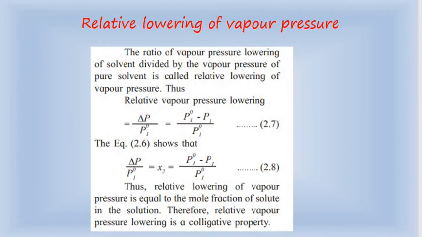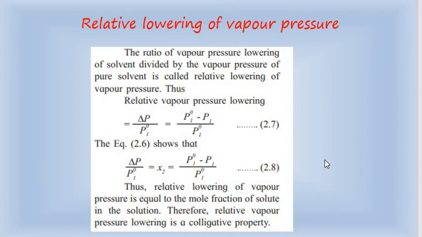Now, what is relative lowering of vapor pressure? The ratio of the vapor pressure lowering of the solvent to the vapor pressure of the pure solvent is called relative lowering of vapor pressure. If you divide delta P by P1 naught, this expression is the relative vapor pressure lowering, which is also equal to P1 naught minus P1 upon P1 naught.